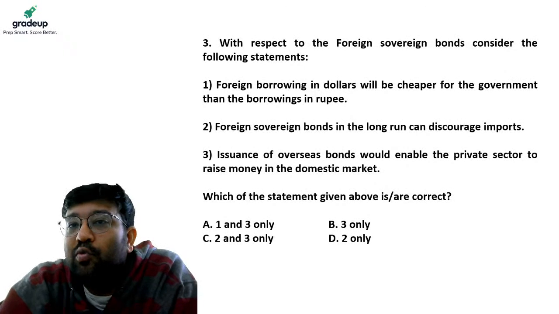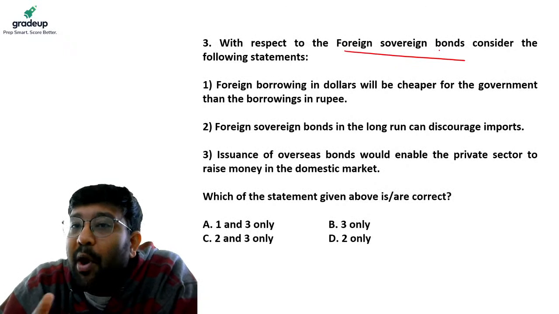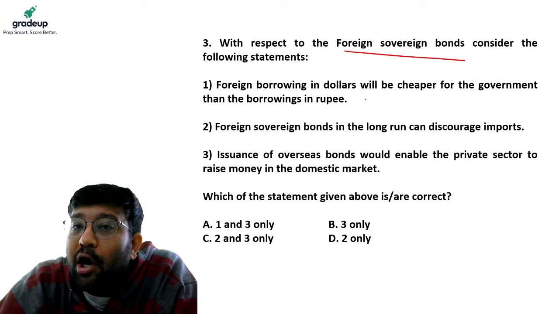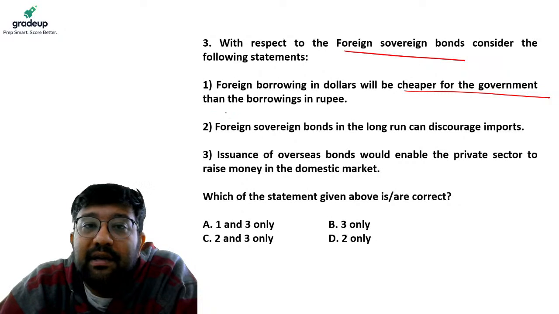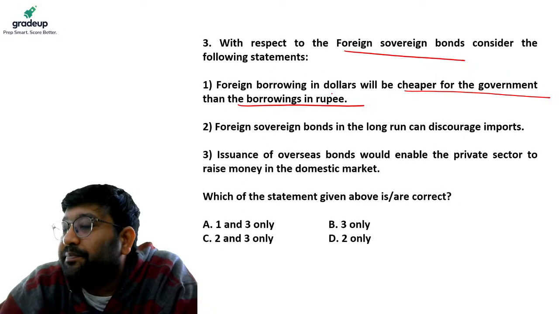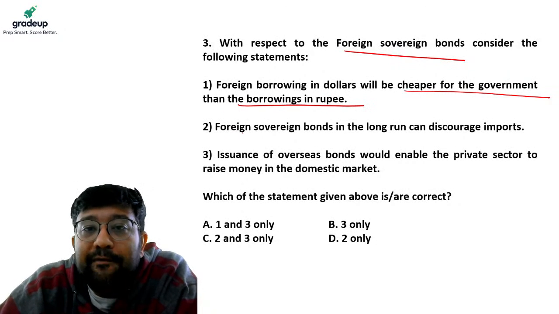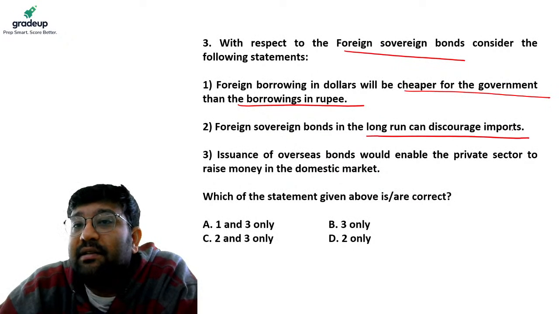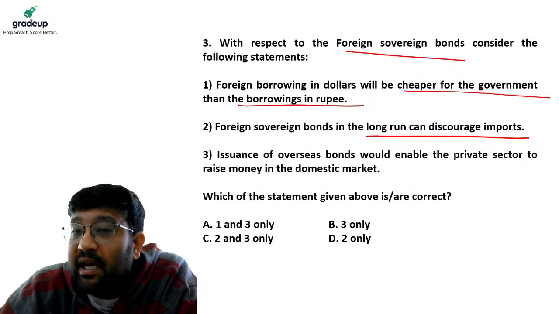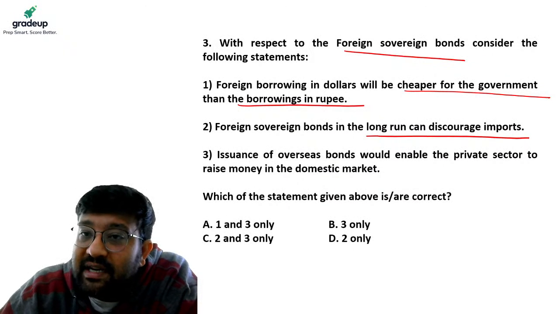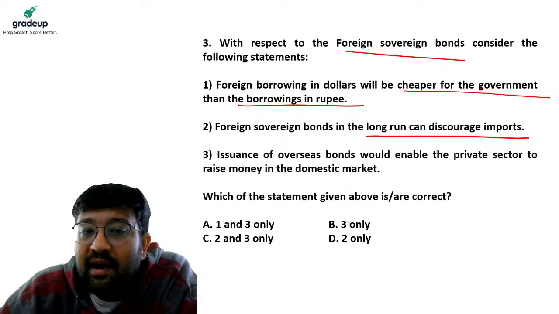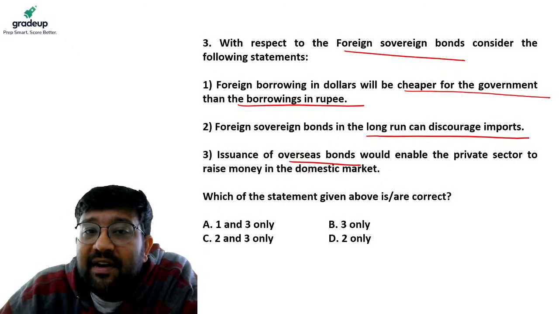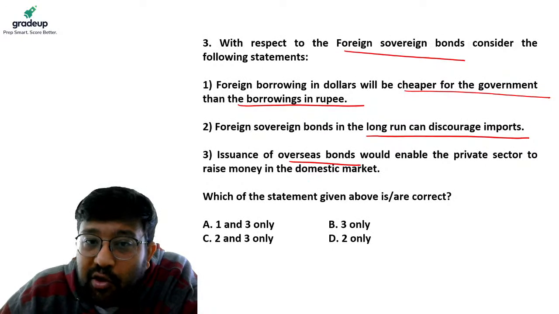With respect to foreign sovereign bonds, consider the following statements. Statement 1, foreign borrowing in dollars will be cheaper for government than borrowing in rupees. Statement 2, in the long run, foreign sovereign bonds can discourage imports. And third, issuance of overseas bonds would enable private sector to raise money in domestic market.